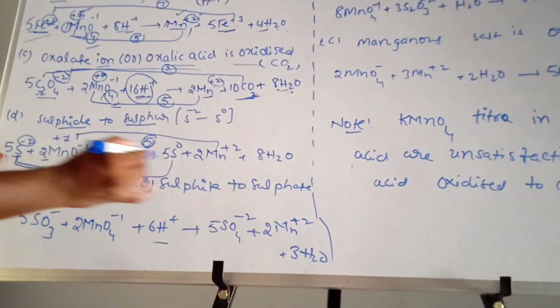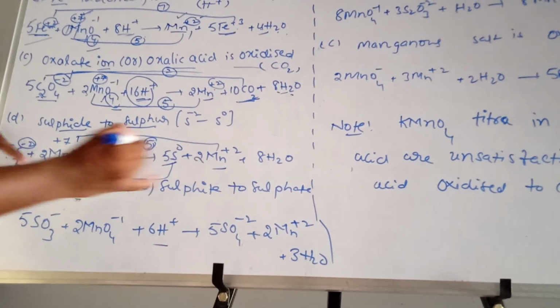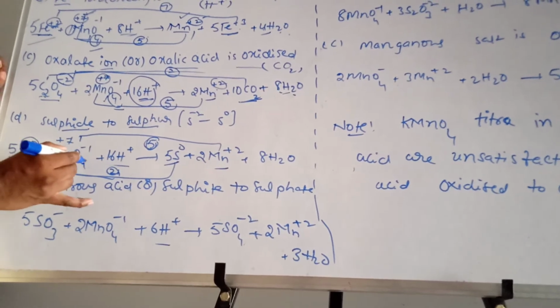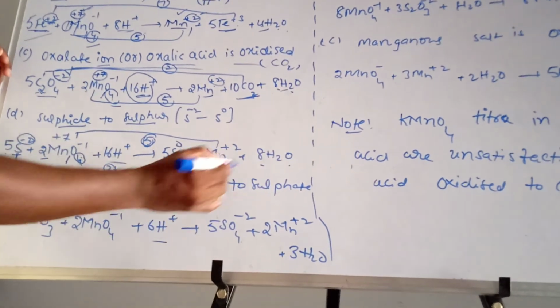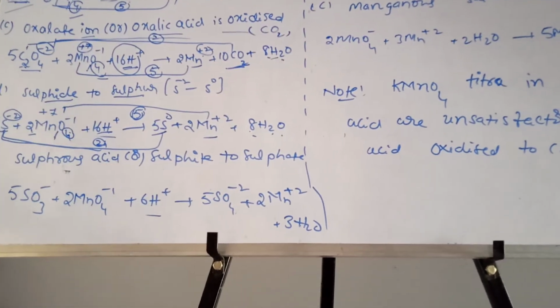5 sulfurs are there. Here also you will write 5 sulfurs. 2 manganeses you will write. 2 fours are 8, 8 H2O. 8 twos are 16, 16 H plus. I hope everybody is understanding acidic medium problems.